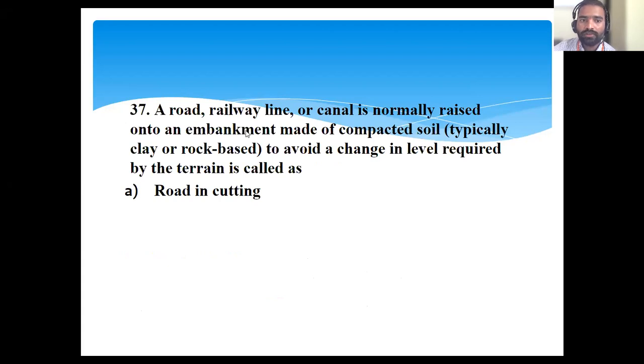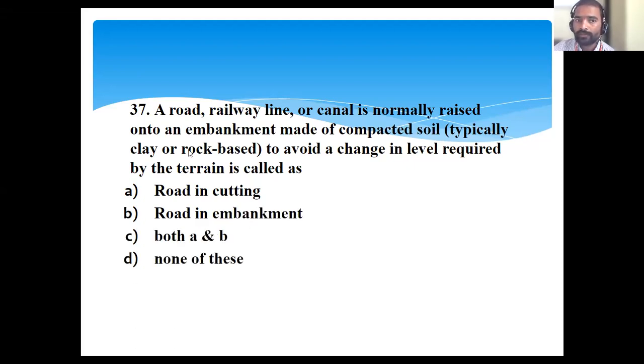Next, a road or railway line or canal is normally raised into an embankment made of compacted soil, typically clay or rock based, to avoid a change in level required by the terrain. It is called as: road in cutting, road in embankment, both, none. See what is asked. Road, railway line or canal is normally raised. Raised, so what do we write? Road in embankment.